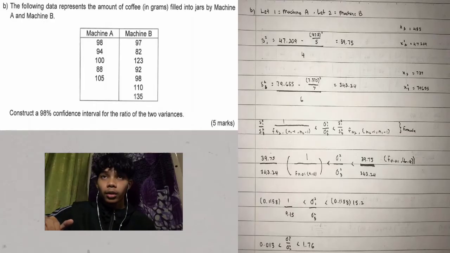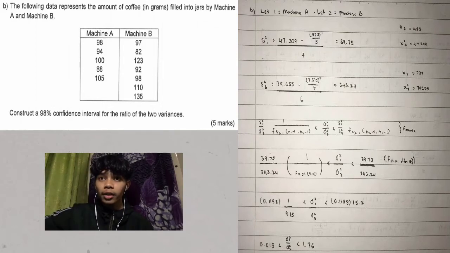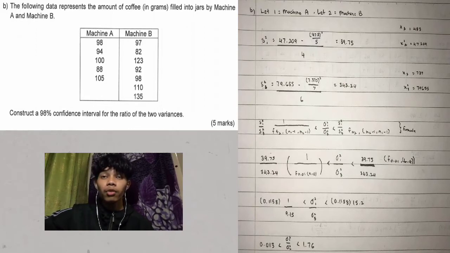Question B. The following data represents the amount of coffee in grams filled into jars by machine A and machine B. Construct a 98% confidence interval for the ratio of the two variances. First, we must find the sample standard deviation for machine A and machine B by the formula stated here, and we will get machine A 39.75 and machine B 343.24.